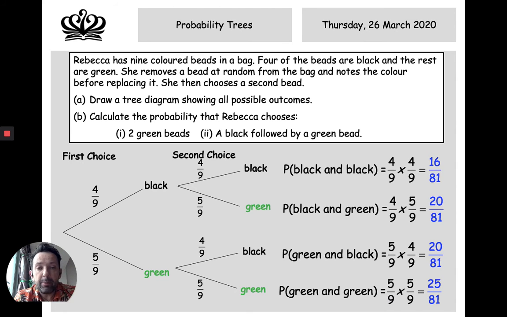And then a black bead followed by a green bead. Well, that's this route right here. Black followed by green. So that's going to be 20 out of 81. Nice and straightforward. That's our first answer, and that's our second answer.